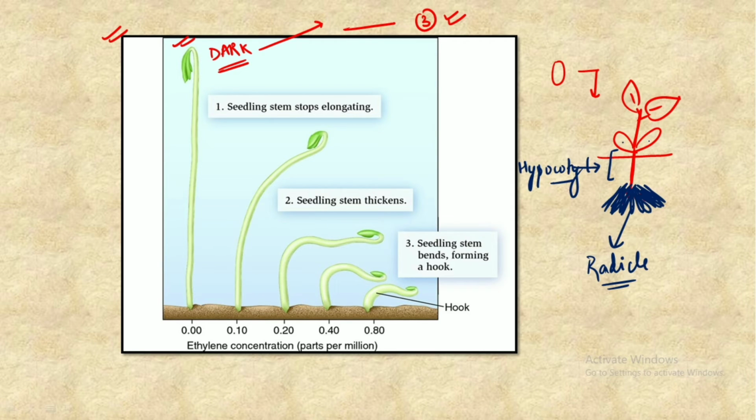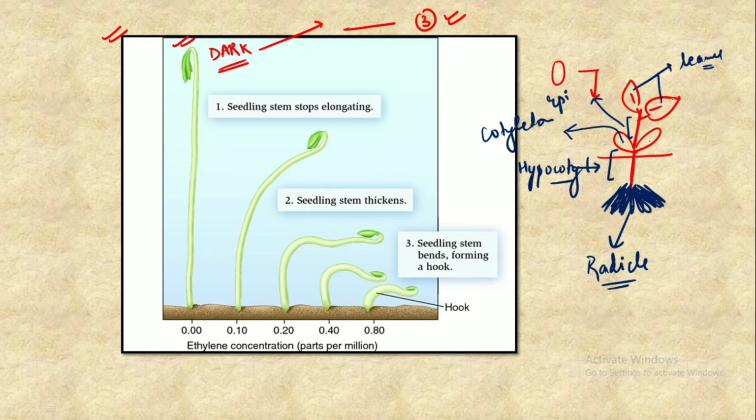And these two leafy structures, which are not leaves, are known as the cotyledons. And beyond the cotyledons, we have this elongated structure known as the epicotyl. And above all, we have the leaves. So remember that when a seed germinates, there are three important portions.